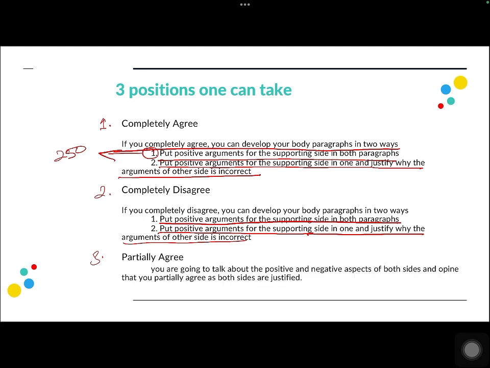In this case, in the first paragraph, you can talk about how it promotes peace, and in the second, you can talk about how it disrupts peace. And you can say that both sides are justified by saying that I partially agree with the statement. So now these are the three positions that you can take in an agree disagree question.